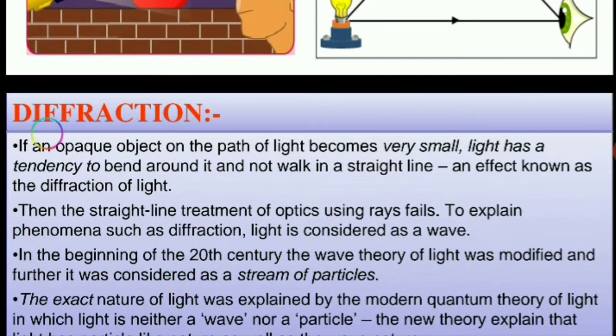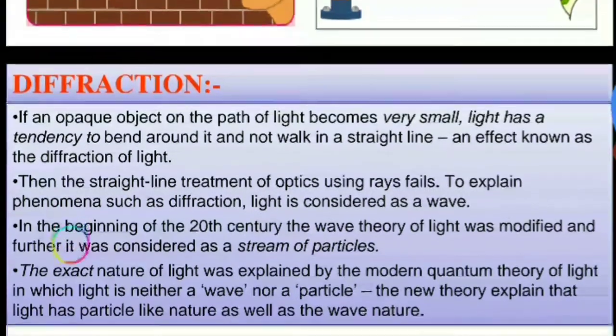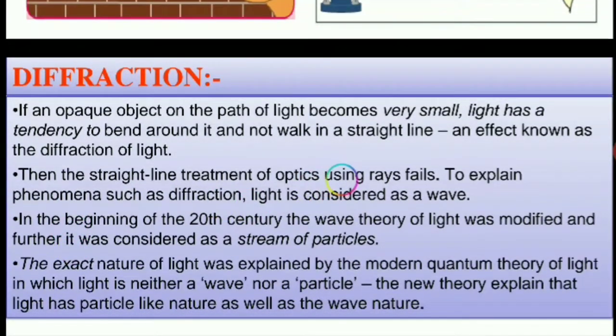Next important question, what is diffraction? If a big object on the path of light becomes very small, light has a tendency to bend around it and not travel in a straight line, an effect known as diffraction of light. In simple words, we can say diffraction is bending of light around the corners. The straight line treatment of optics uses rays. To explain phenomena such as diffraction, light is considered as a wave.